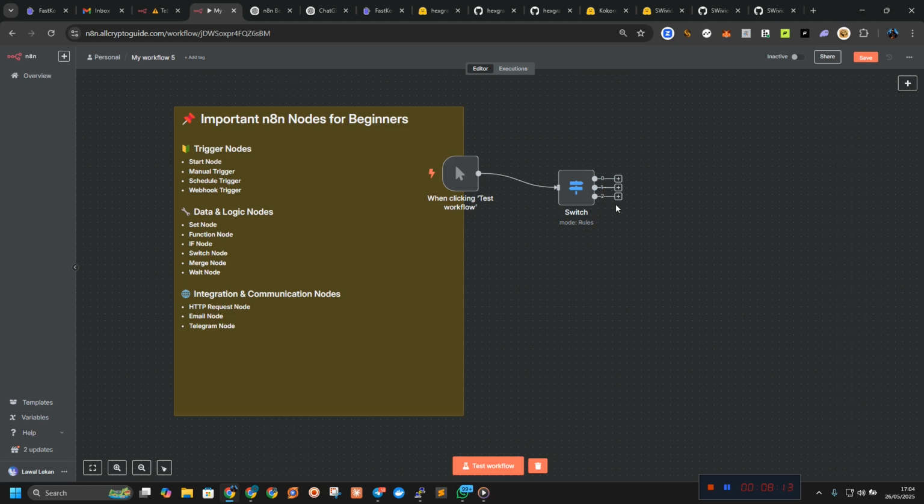Let's use a Twitter post as an example. If a social post is for Twitter, you can go this way. If it's for Telegram, you can go this way. If it's for Instagram, you can go this way. It's like a traffic light for your automation. It routes data based on each value. So that is the work of a switch node.